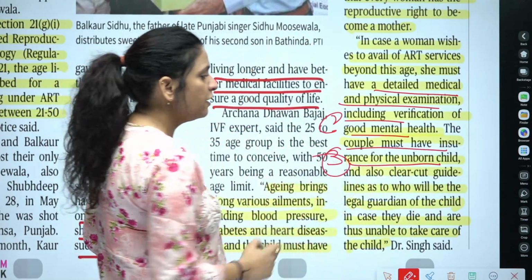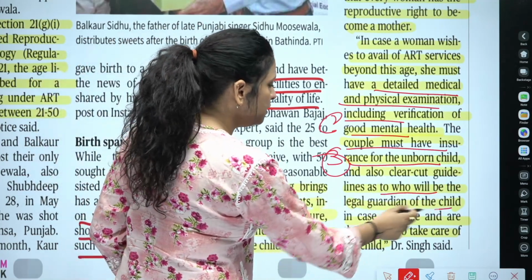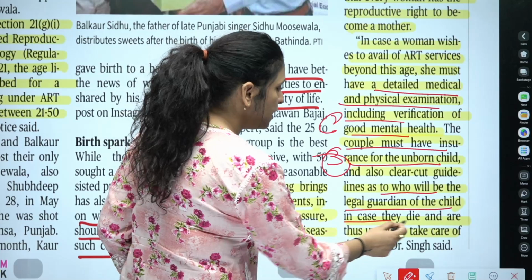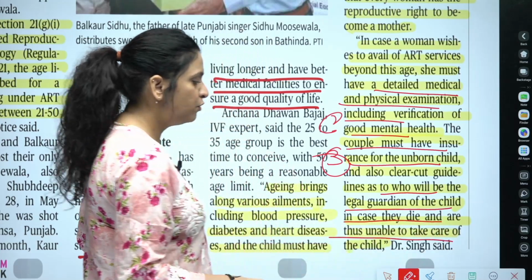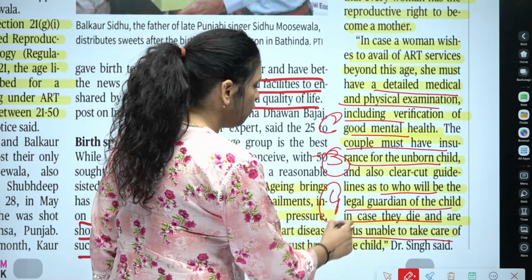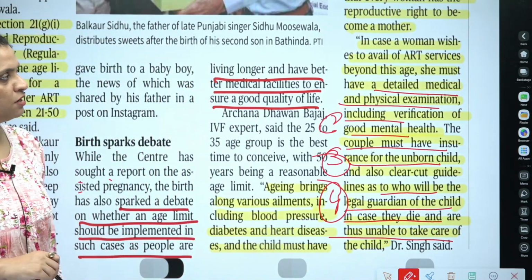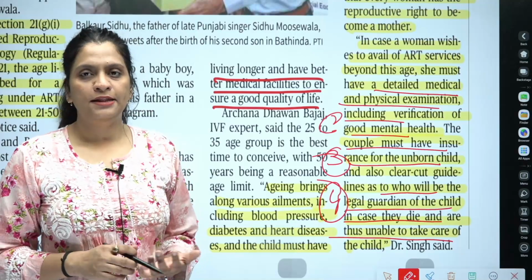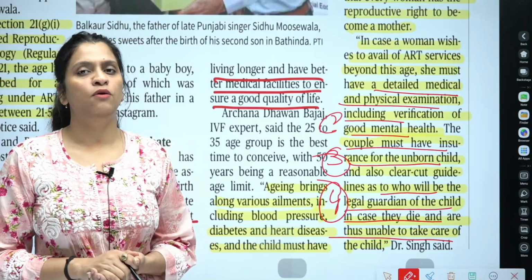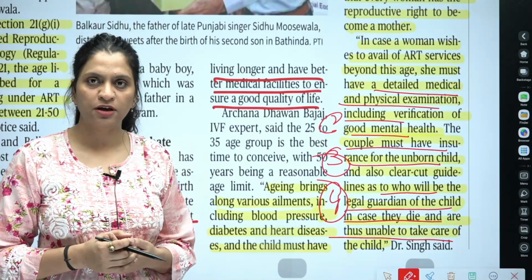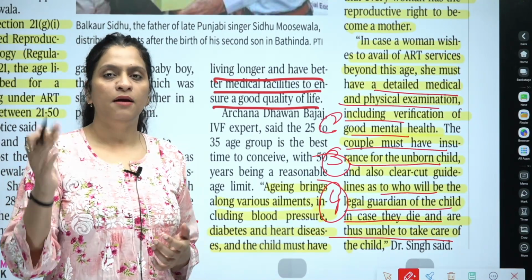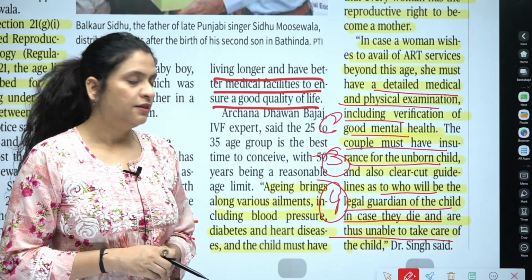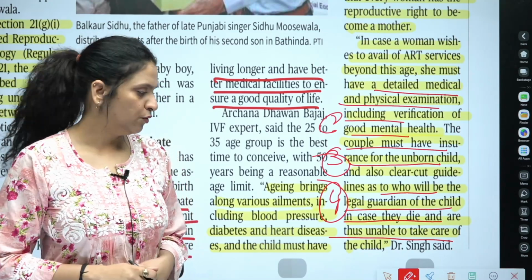Third, there must be clear-cut guidelines on who will be the legal guardian of the child in case the parents die and are thus unable to take care of the child. So there are four ways forward that you can mention, about why the age bracket should be removed and why every woman has the right to be a mother if she wants to, even beyond the age of 50 years. That has been prescribed in the ART Act 2023.